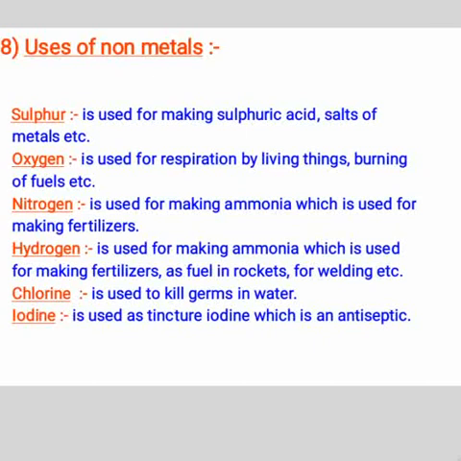Hydrogen. It is used for making ammonia, which is used for making fertilizers, as fuel in rockets, for welding, etc. Chlorine. It is used to kill germs in water. Iodine. It is used as tincture of iodine, which is an antiseptic.